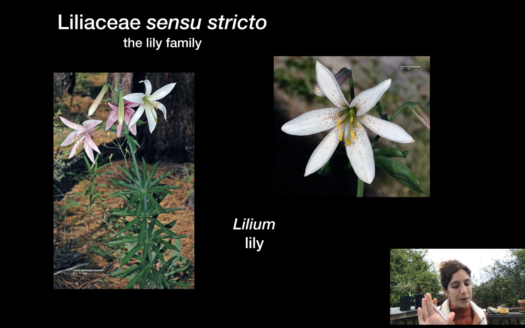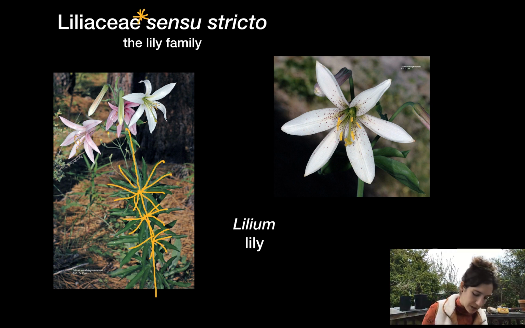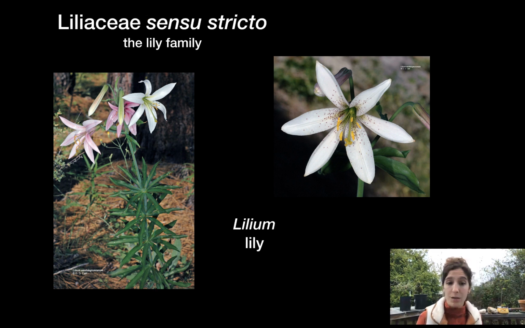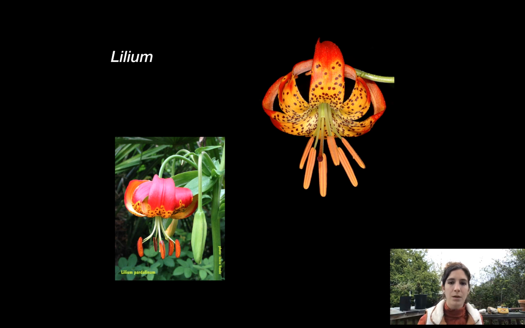Now, to be clear here, we're not picking up Liliaceae sensu stricto family characteristics. Now it's a little confusing because we picked up Liliaceae sensu lato generalizations, but there's very few, very specific generalizations that we can make about Liliaceae sensu stricto. So that's one of the taxa you'll see in the course book that has a little asterisk by it, meaning you don't need to know family characteristics, just genus Lilium. So like the whorled leaves, the tepals.